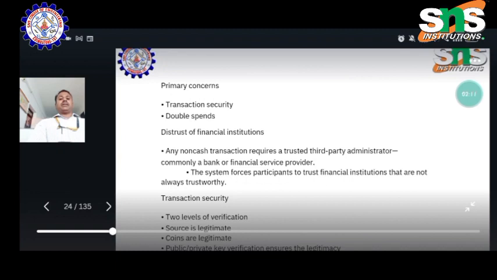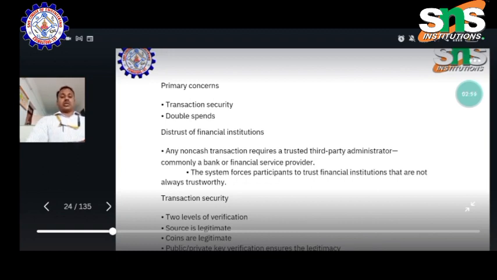Then again we pay the same transaction. Then what will happen? Within a few minutes both transactions will be successful. So these are all the network disadvantages and issues. Any non-cash transaction requires a trusted third-party administrator, commonly a bank or financial service provider. The system forces participants to trust financial institutions that are not always trustworthy, because the network security is not that good and sufficient. We cannot do third-party transactions through online payment. So further we need to first make successful trustworthy transactions and give trusted confidence to public users.